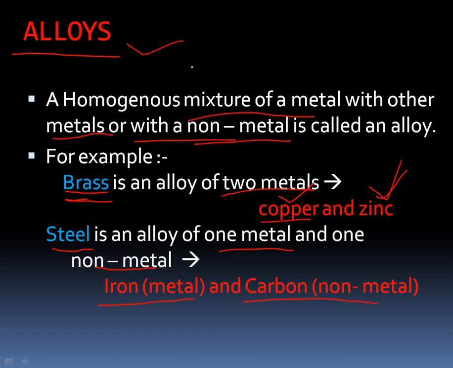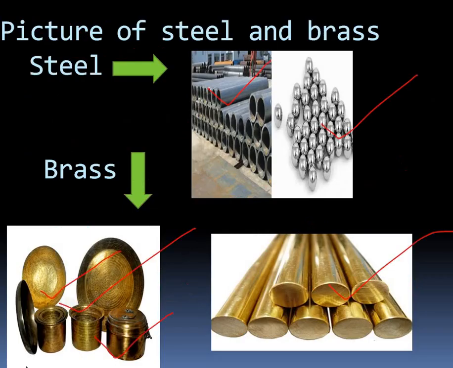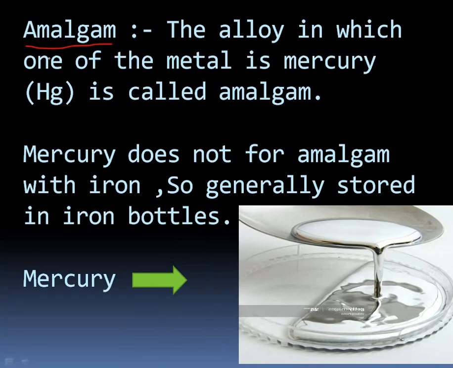So this is the basic purpose of making alloys. By mixing a metal with a non-metal or a different metal, we can change or restore the properties of that metal. For example, steel is much stronger than iron. Steel can lift very heavy material, and it is also rust-free compared to iron. In the case of brass, too, it is much better than other types of utensils we use.